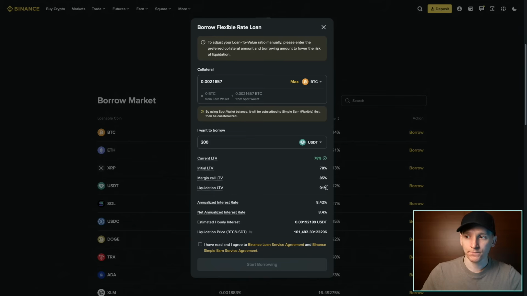At 91%, so let's say you had $1,000 of BTC, your loan would be $910, that's when they just sell your Bitcoin and pay off your loan. They don't want to get into bad debt. That roughly 9% buffer is a buffer for them if the price is volatile, where they just say, look, we're not happy with this. We're going to sell the Bitcoin and pay back all of the loan that you took. And that's that. So that's your loan to value and your collateral. You have to make sure that you manage this at all times and that you're comfortable with the amount you're borrowing versus your collateral value.